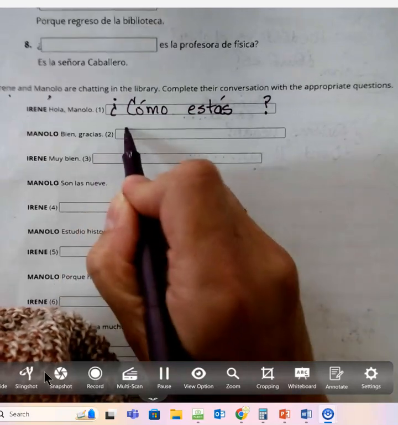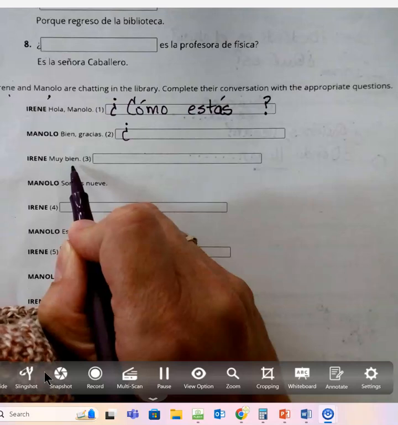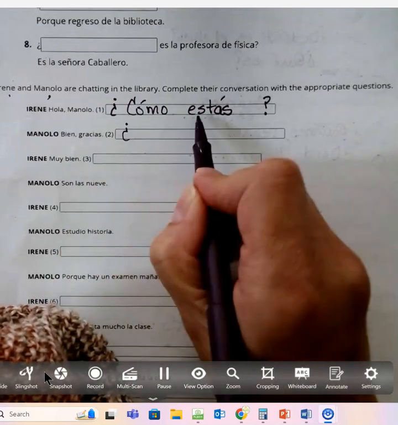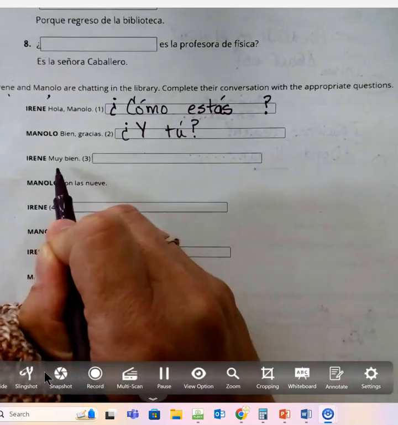Well, thank you. Question. Muy bien. She answered, very well. Oh, so he's asking her the same thing, right? So you could say again, ¿cómo estás? Or do you remember this? ¿Y tú? And you? Very well.